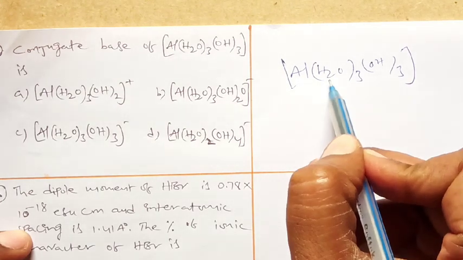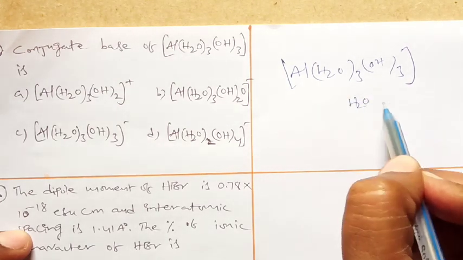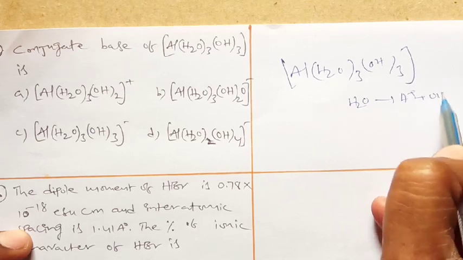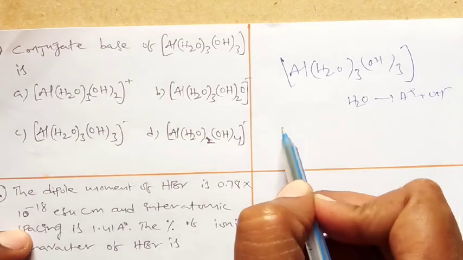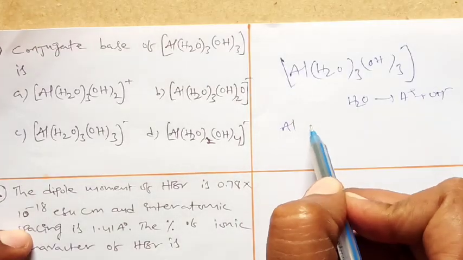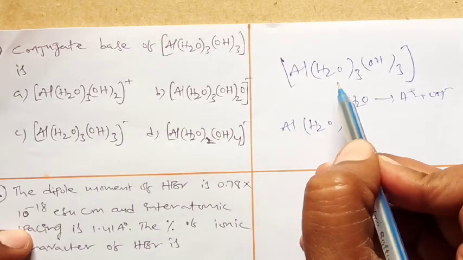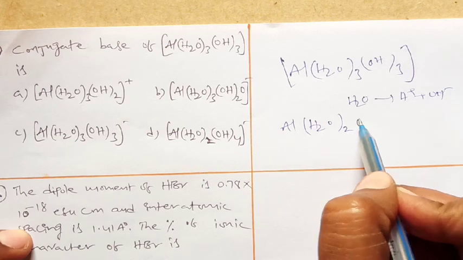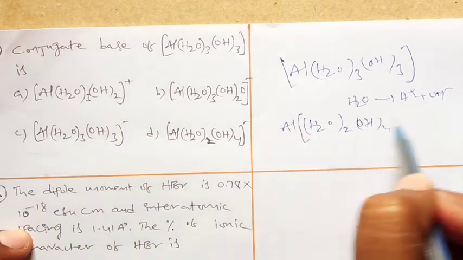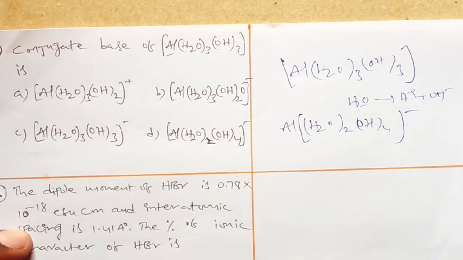So from a water molecule, if you remove 1 H plus, suppose 1 H2O is separated out as 1 H plus plus 1 OH minus. Then what is left here? Already 1 water molecule is removed, so H2O 2 times. Due to the removal of 1 H plus, 1 OH is there, that is why OH 4 times. Due to this 1 charge developed, that is why minus.